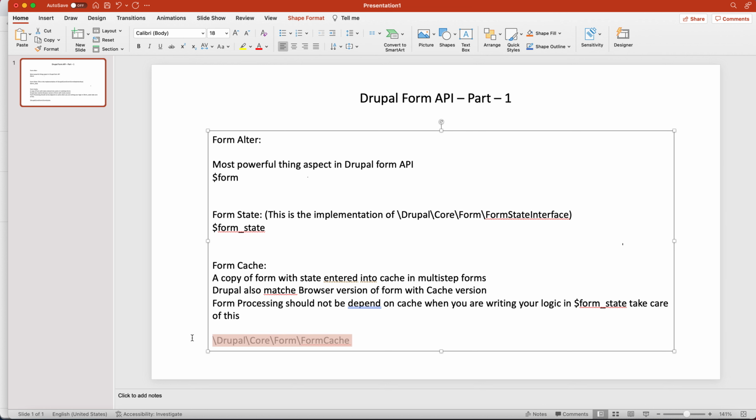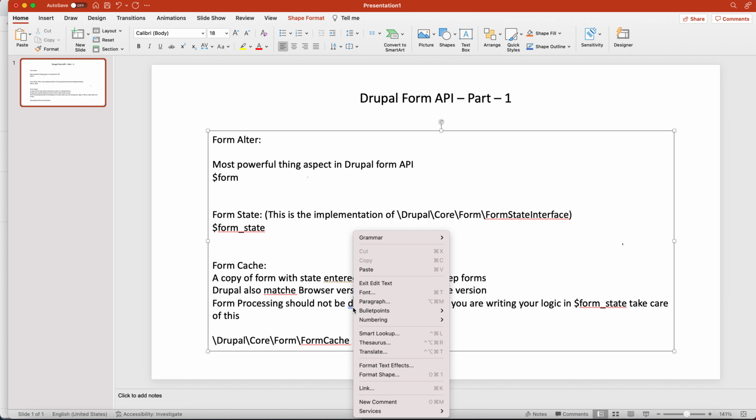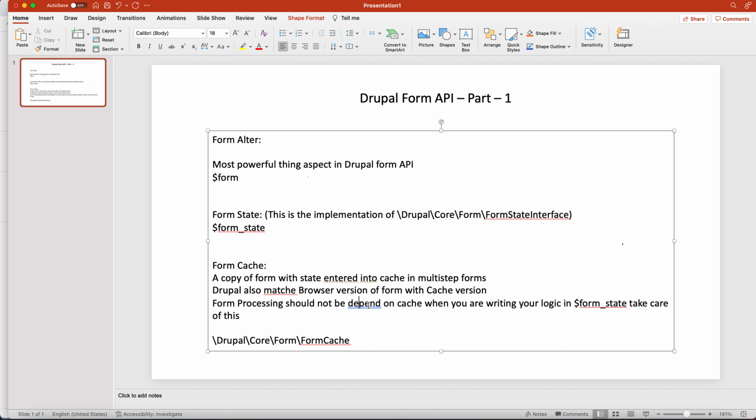So I have given you all the examples of how form API works. If you go through my lecture, I am damn sure you will know everything about how form API works in Drupal, and you can do multiple things in Drupal using forms without any doubt in the back of your mind.